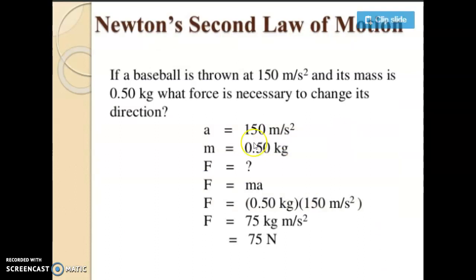So this is an example. If a baseball is thrown at 150 meter per second square and its mass is 0.50 kg, what force is necessary to change its direction? So acceleration is 150, mass is 0.50 kg. What will be the force? Force is equal to m into a. F equals 0.50 kg into 150 meter per second square. By multiplying this, we will get 75 Newton. So in this way you can solve the numericals also.